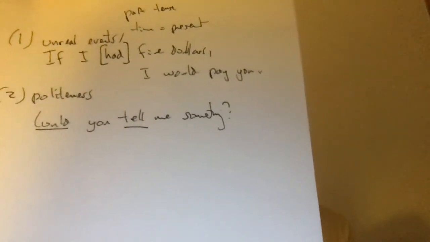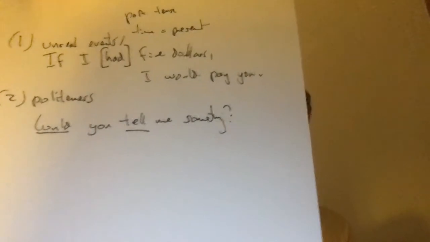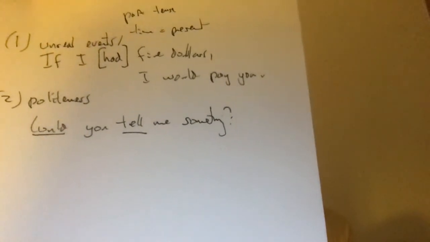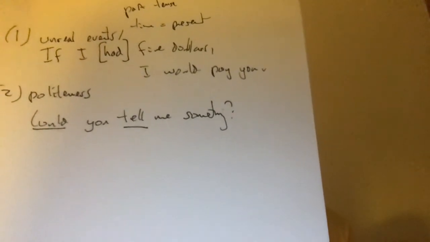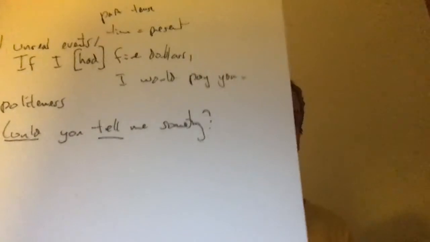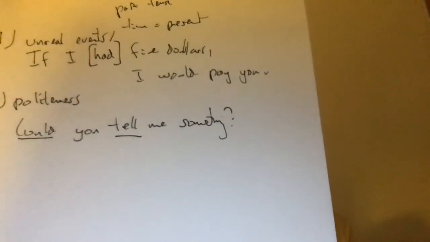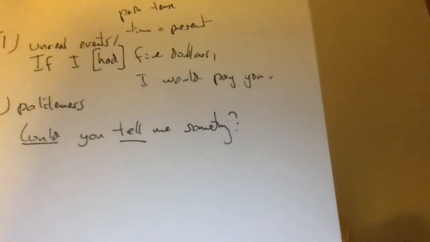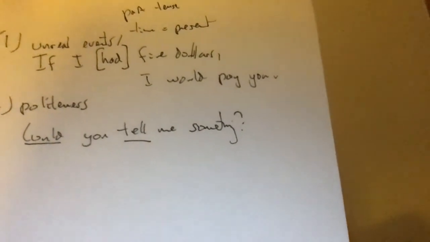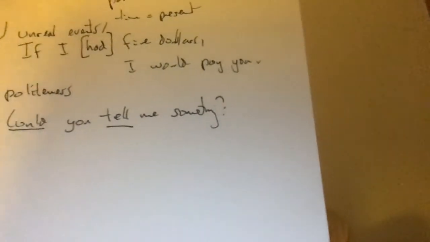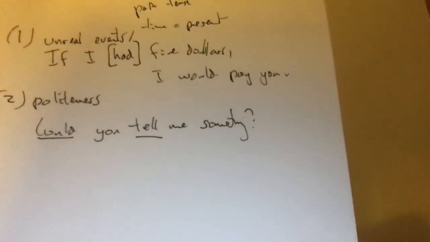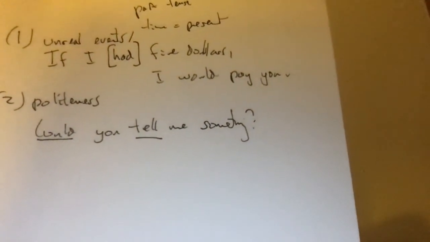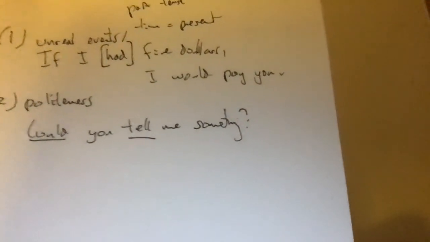Now, could is the first verb in the verb phrase. It's the only auxiliary, but it's the first verb in the verb phrase. So it is the conjugated one. It is the one that will have the mark of what tense we have. Of course, when we talk about tense, we're talking about only two possibilities: the present or the past. And we look at could and we say, oh, I know what could is. Could is our modal verb, and it is the past form of can, meaning it is the past tense of can. So right away we can say, oh, we have past tense.